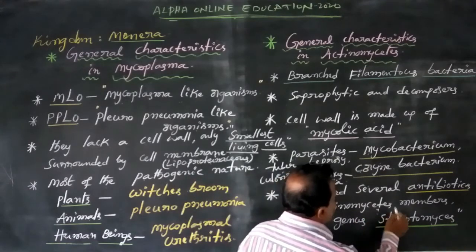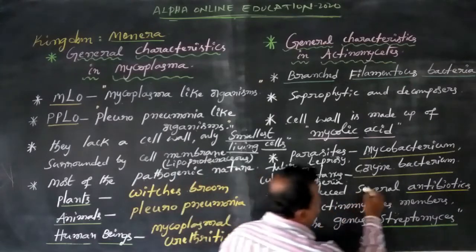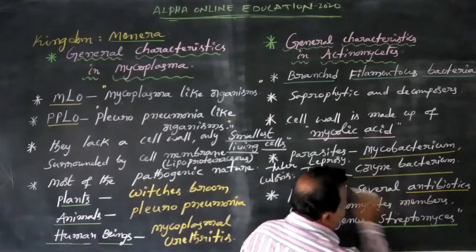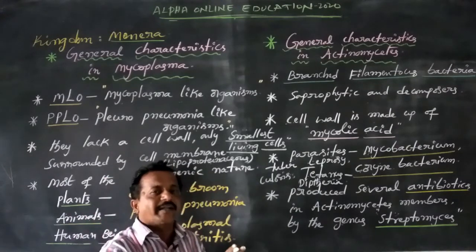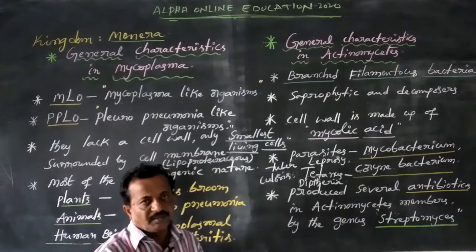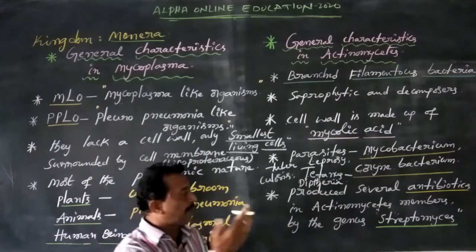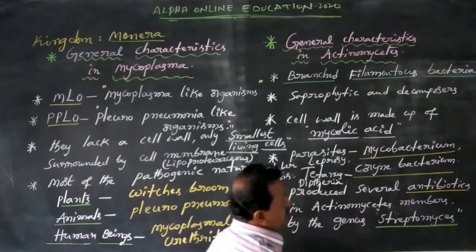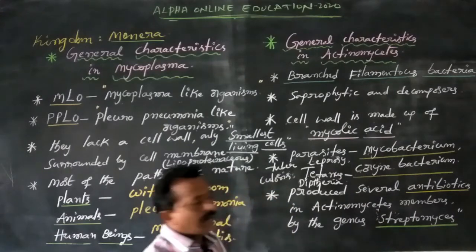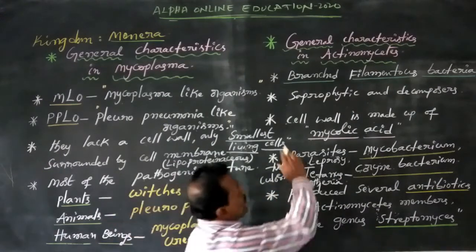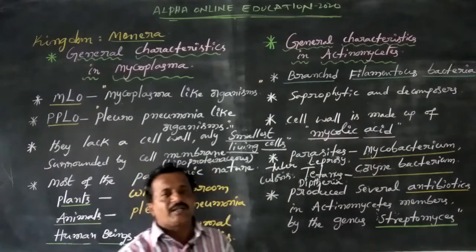Nowadays it is used to produce several antibiotics, such as from Streptomyces. Powerful antibiotics are streptomycin, chloramphenicol and erythromycin. All are developed from Streptomyces. This Streptomyces is also an actinomycetes member. This is about the general characters of actinomycetes.